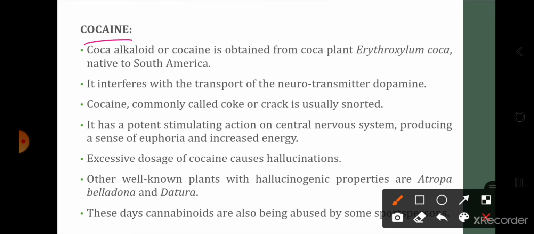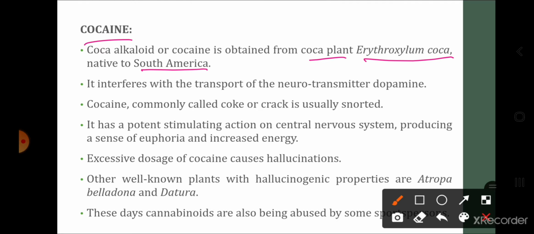Now, the next drug is cocaine. So, coca alkaloid or cocaine is obtained from the coca plant called erythroxylum coca, which is native to South America. So, cocaine is also called coca alkaloid, and from where is it obtained? It is obtained from a plant called erythroxylum. What is the name of the plant? The name of the plant is erythroxylum coca.